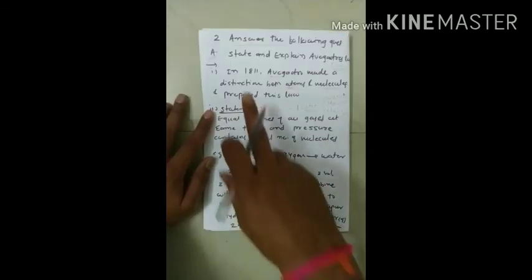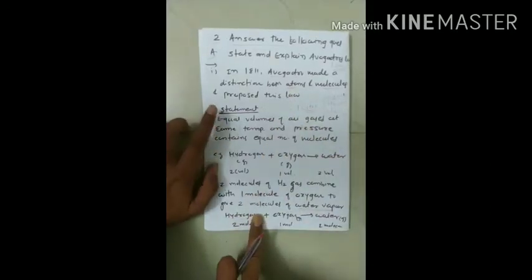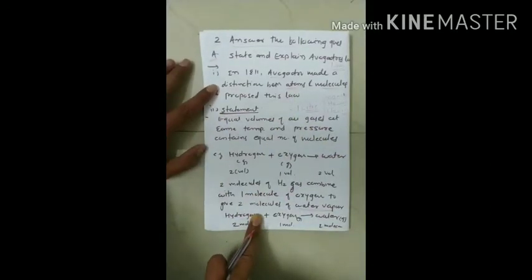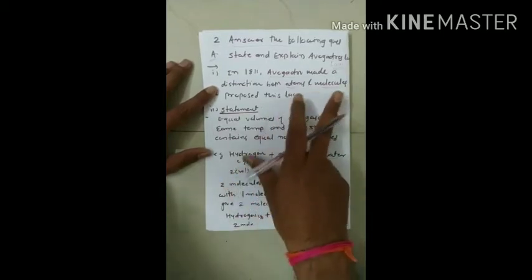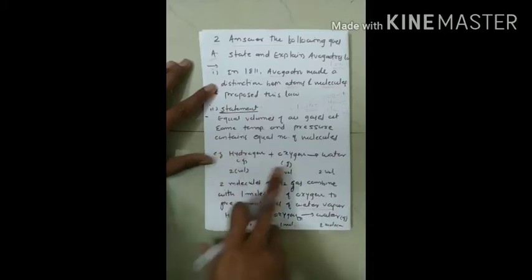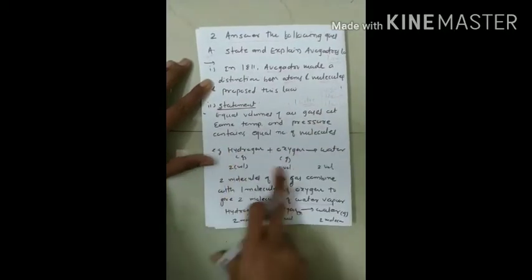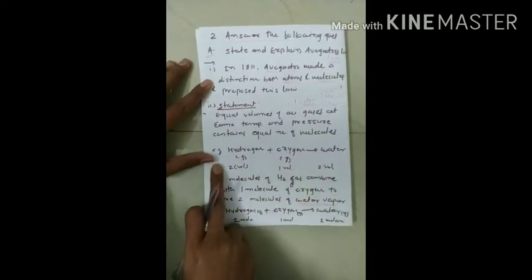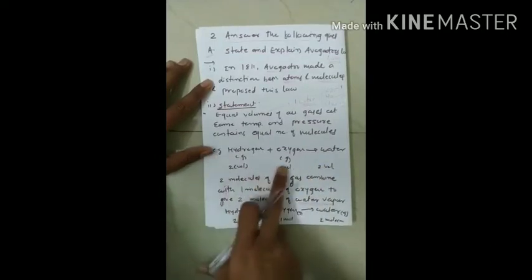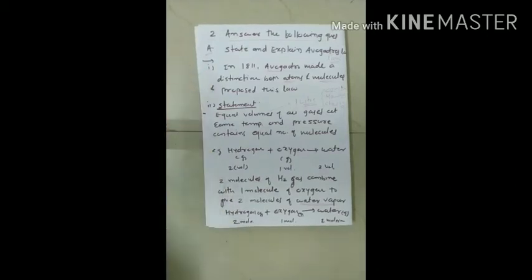So whenever the question is like this, we have to write all these details. First we write what exactly Avogadro's law gives us: these 2 important definitions of atoms and molecules, then the statement, and with the help of such examples you can explain this statement. It will be better if you provide this example and give the explanation containing the number of molecules and all such things.